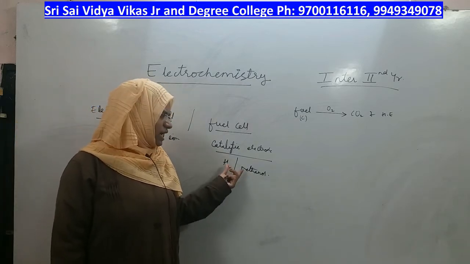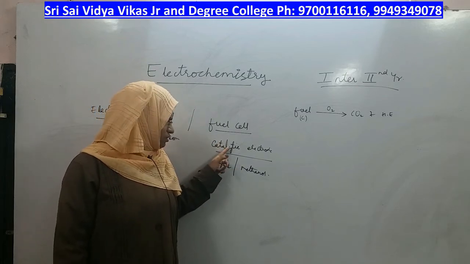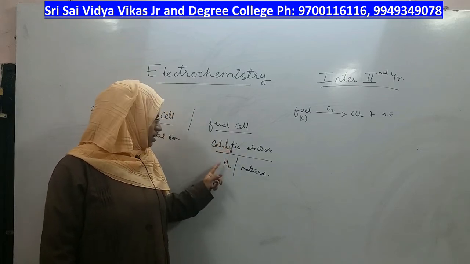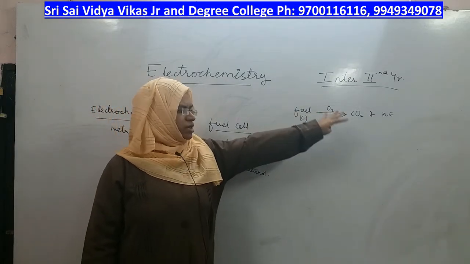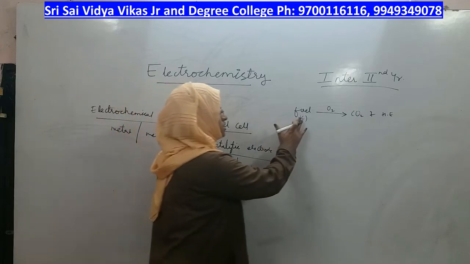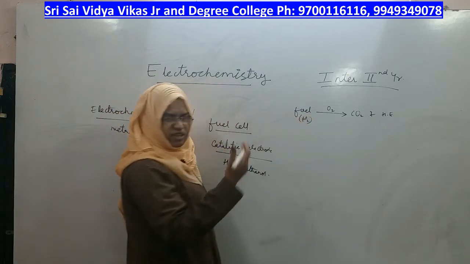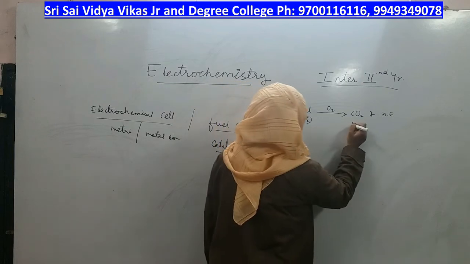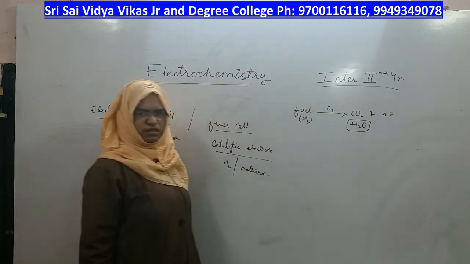Such fuels are passed at the catalytic electrode, and the electrode facilitates the reaction, and the fuel reacts with oxygen and burns to give its oxide. So instead of carbon, if you are using hydrogen gas as a fuel, what will be its oxide? Water. The oxide of hydrogen is water.